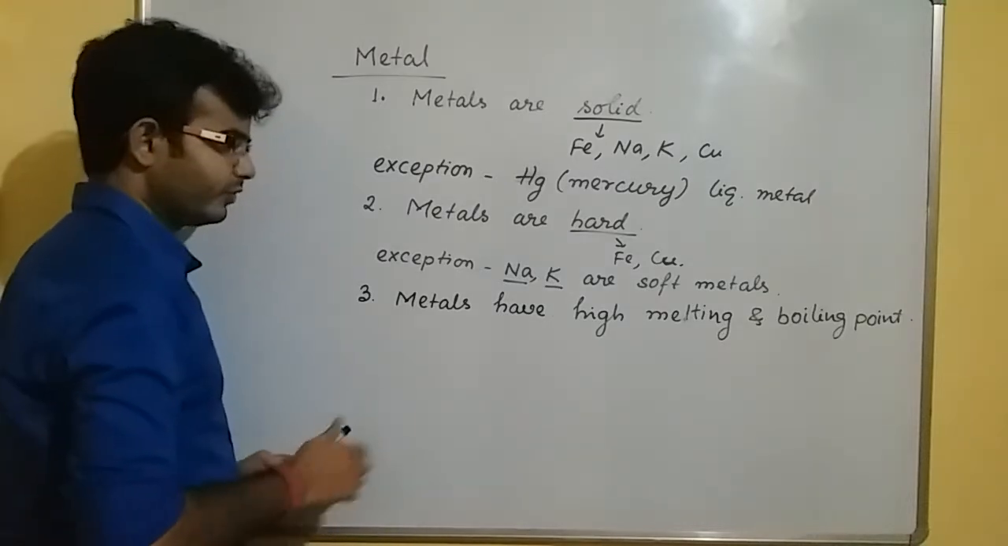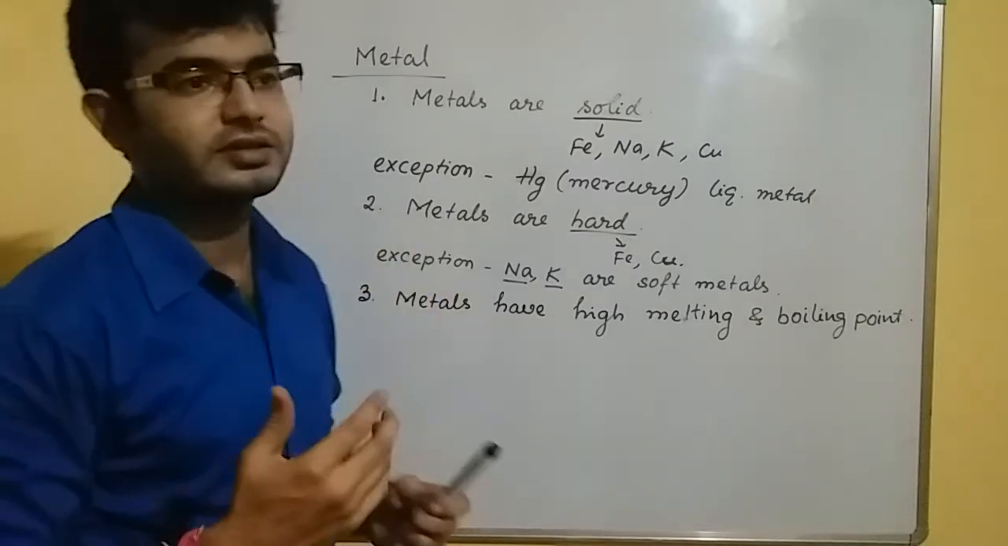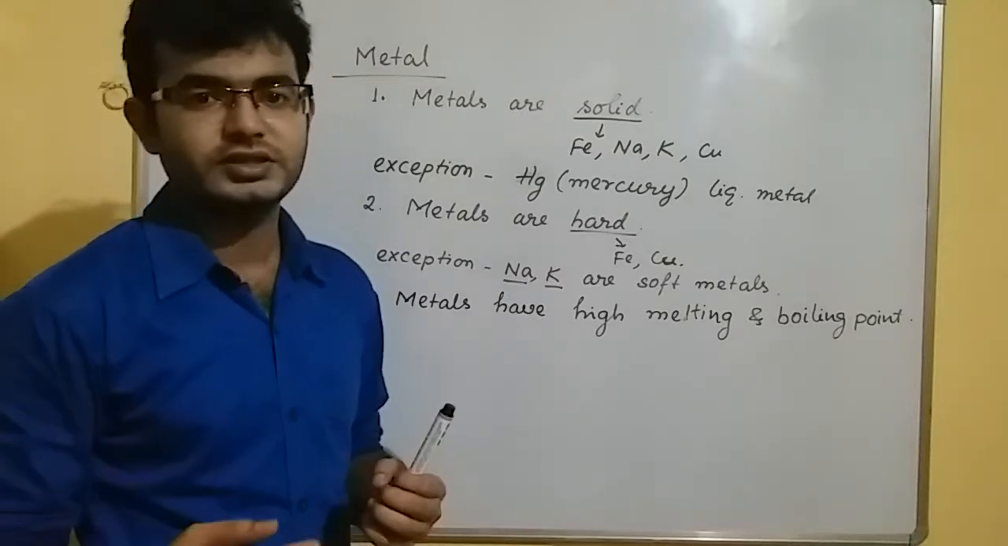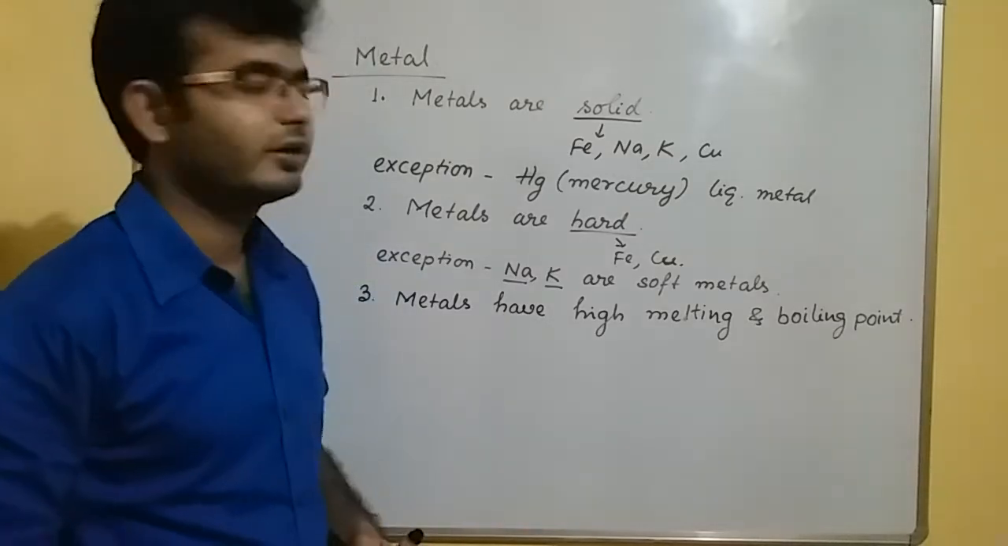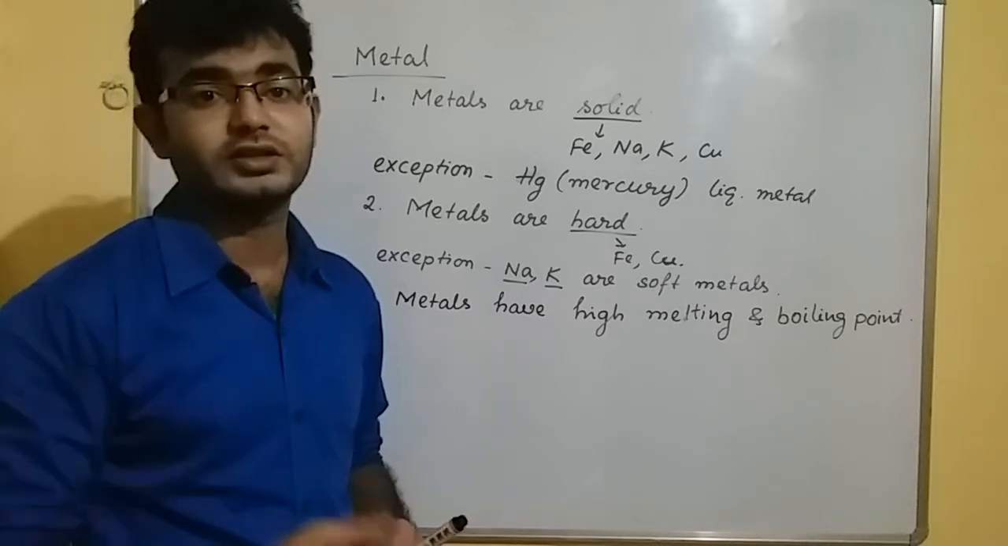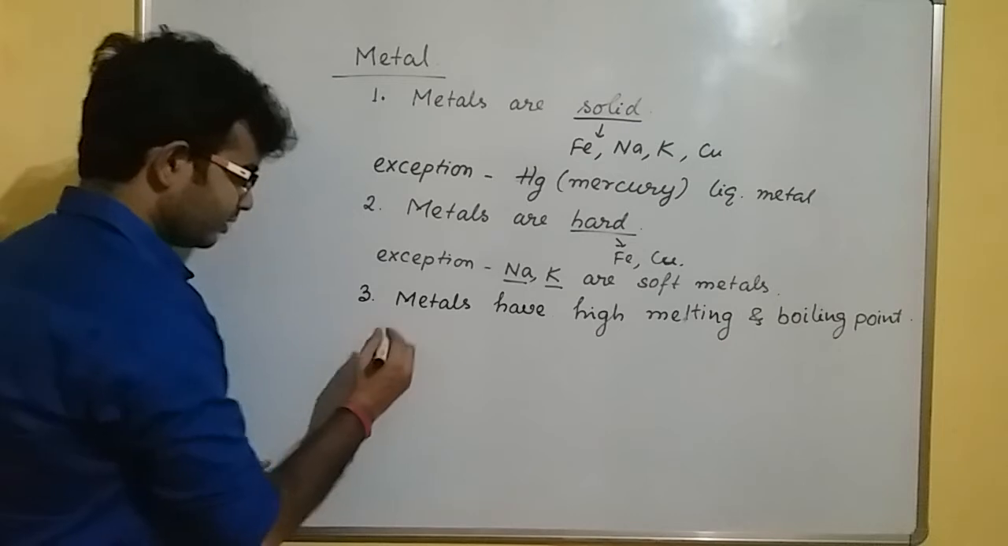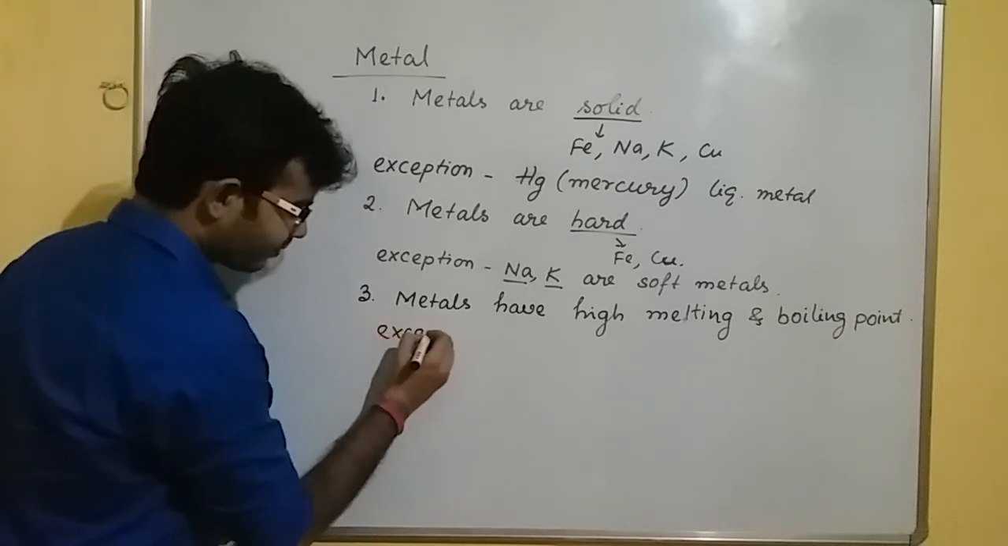If we take the example of iron, iron has the melting point of 1536 degrees centigrade. That is the melting point of iron. The boiling point of iron is 3000 degrees centigrade. Means these are quite high. Some exceptions are also there.